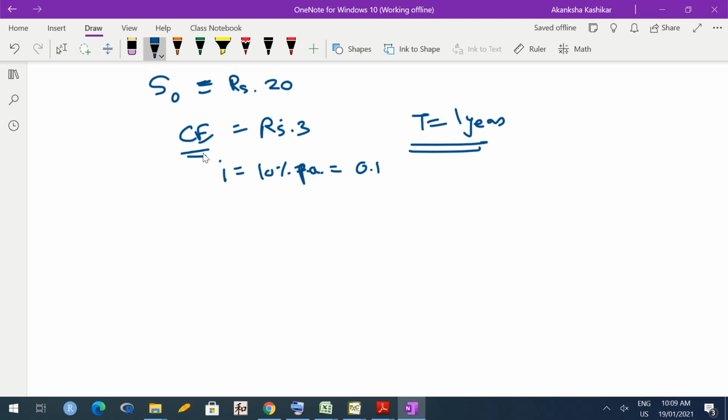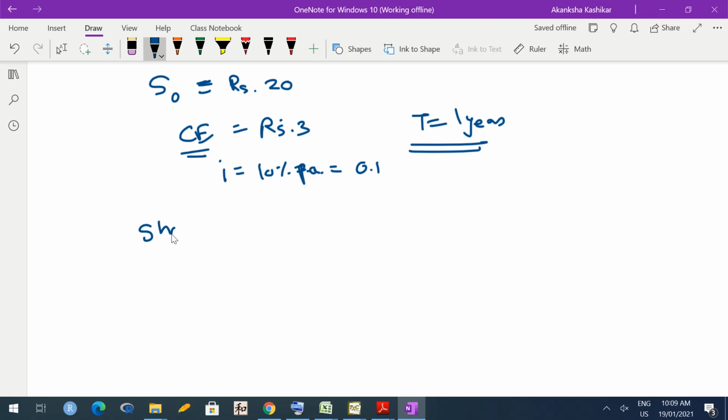So maybe today I borrow the share, sell it, that is basically the definition of short sell, and then using that money buy a call option, and then at the end of 1 year exercise my call option to get the share back and return the share. Okay, that is one possible strategy. So let us see what happens.